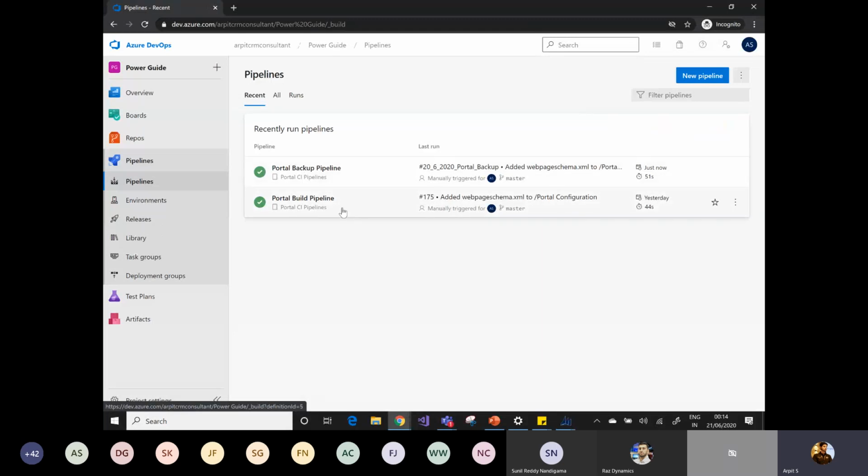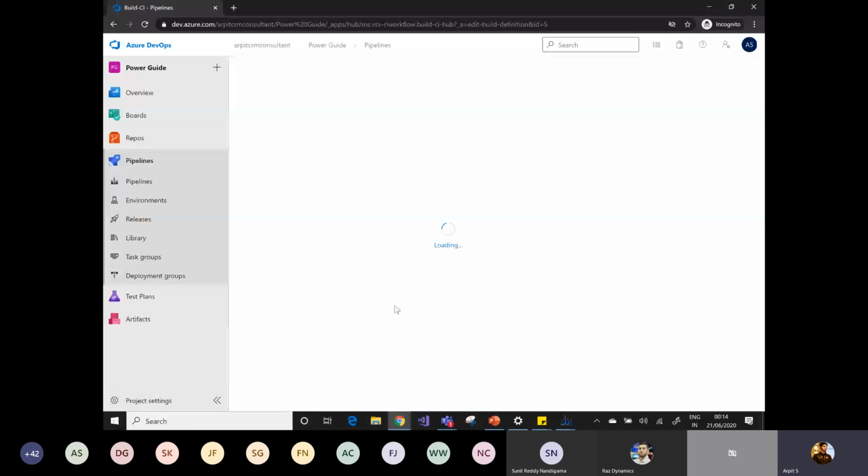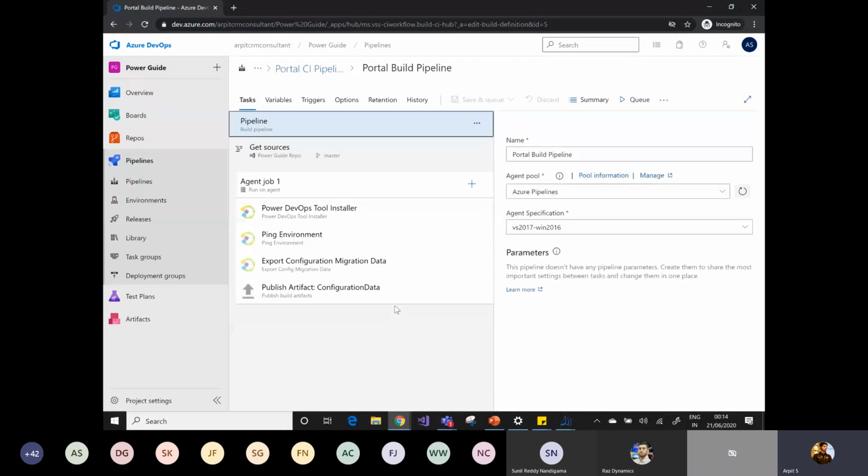For end-to-end deployment, to export the data and import it into the target instance, I have created a separate build pipeline. It does the same things that the backup pipeline does, but I have associated a release pipeline with it. That is the only difference. I have included all the same tasks, but if I go to the release pipeline, I have created a release pipeline called portal release pipeline, and if I go to edit,